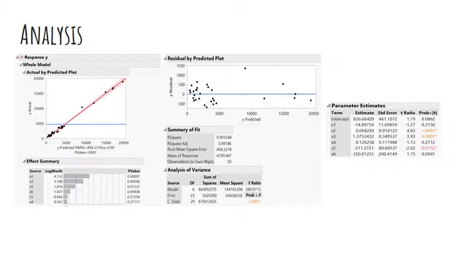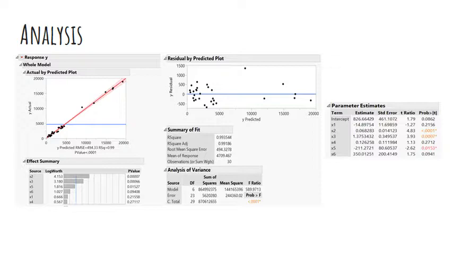Our first step in creating the regression model was plugging the data into JMP and running a simple linear regression model within the fit model function. Here on the screen you can see that our R squared, which indicates if the model is a good fit, is 0.99, which is a great R squared.